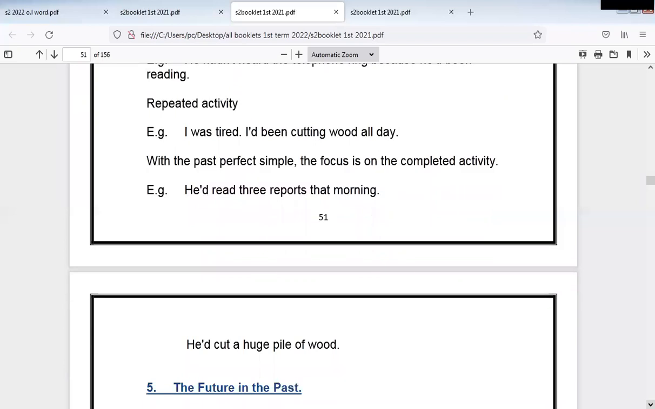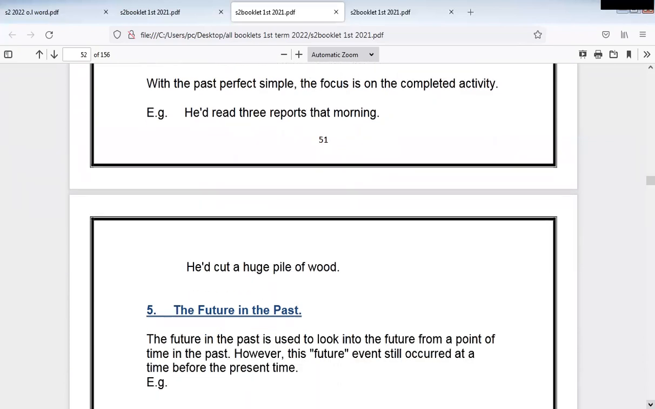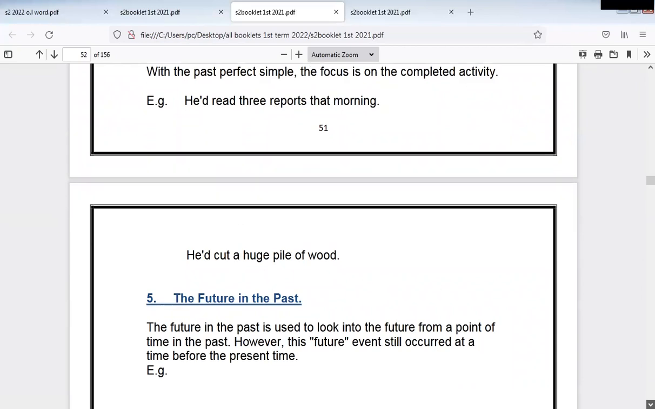With the past perfect simple, the focus is on the completed activity. He had read 3 reports that morning. This is a completed activity. So he had finished reading them. He had cut a huge pile of wood. So he finished that. He completed the action.